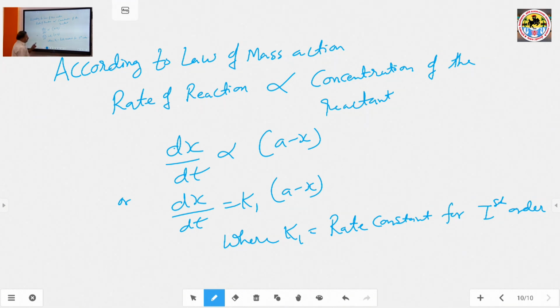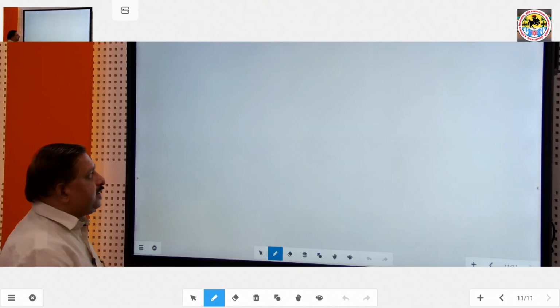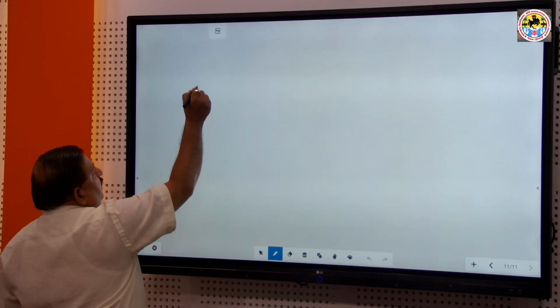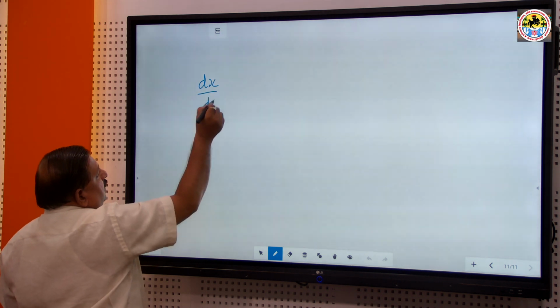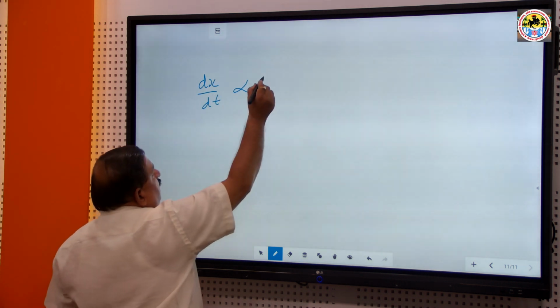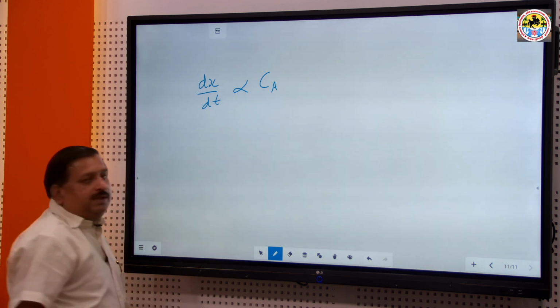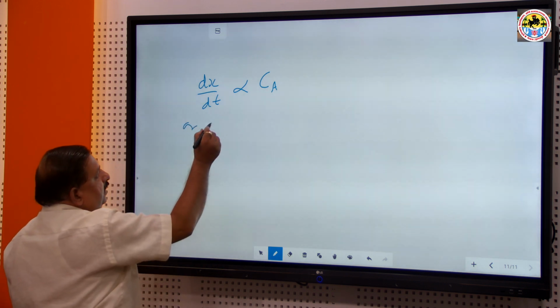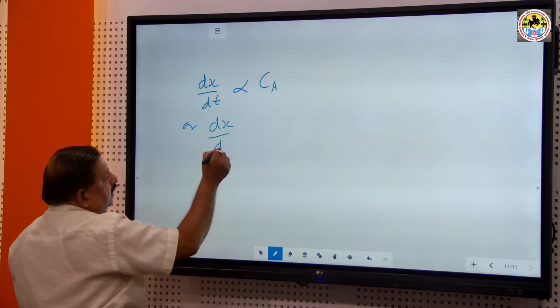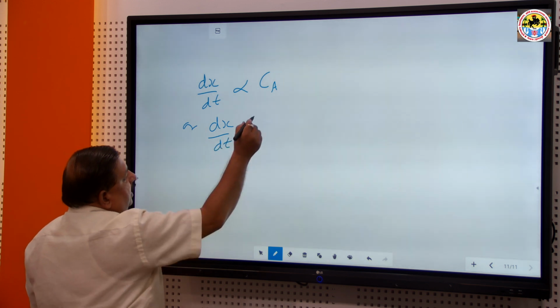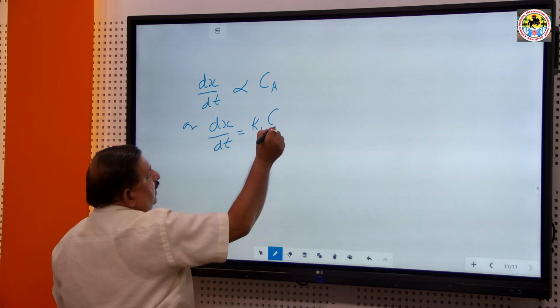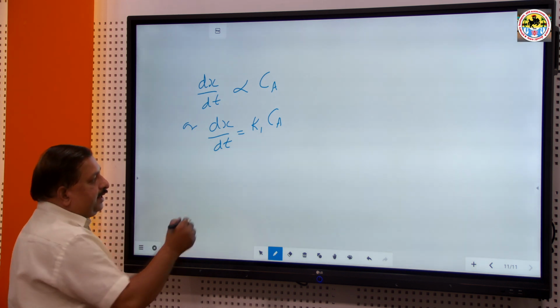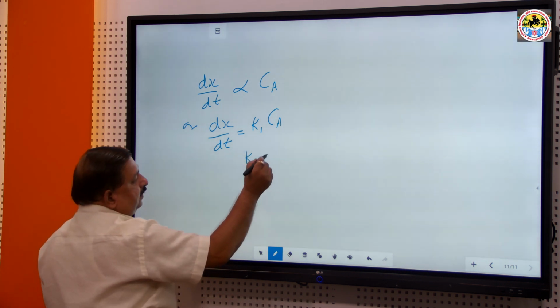Another representation of the first order reaction: the rate of reaction dx upon dt is proportional to the concentration of A, or dx upon dt is equal to k1 Ca, where k1 is the rate constant.